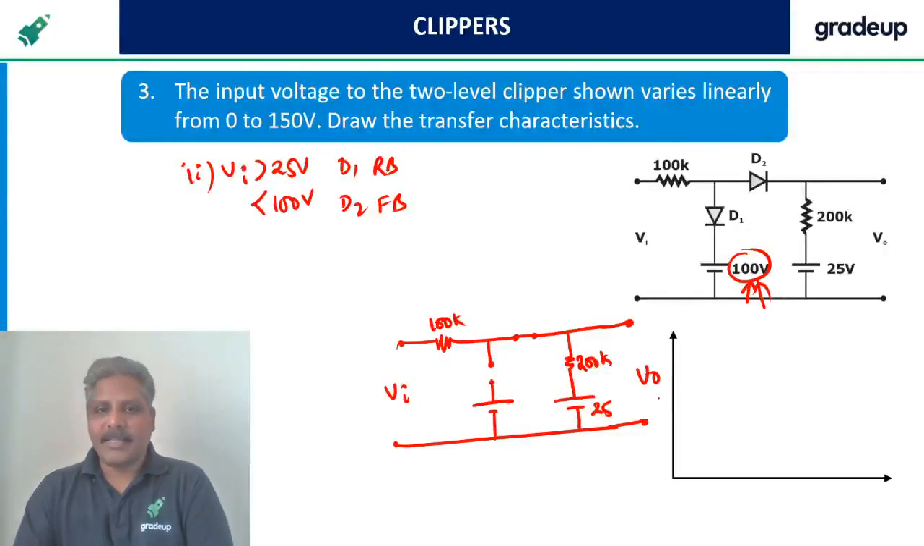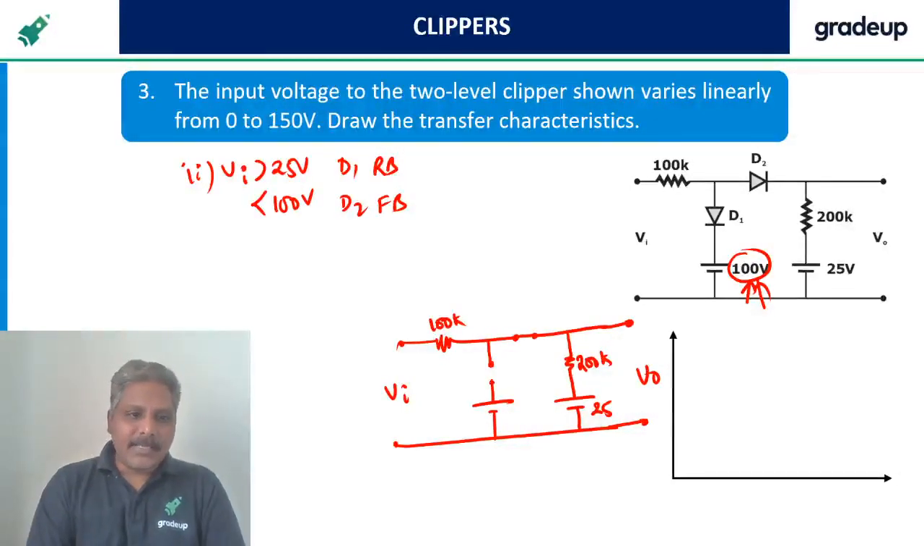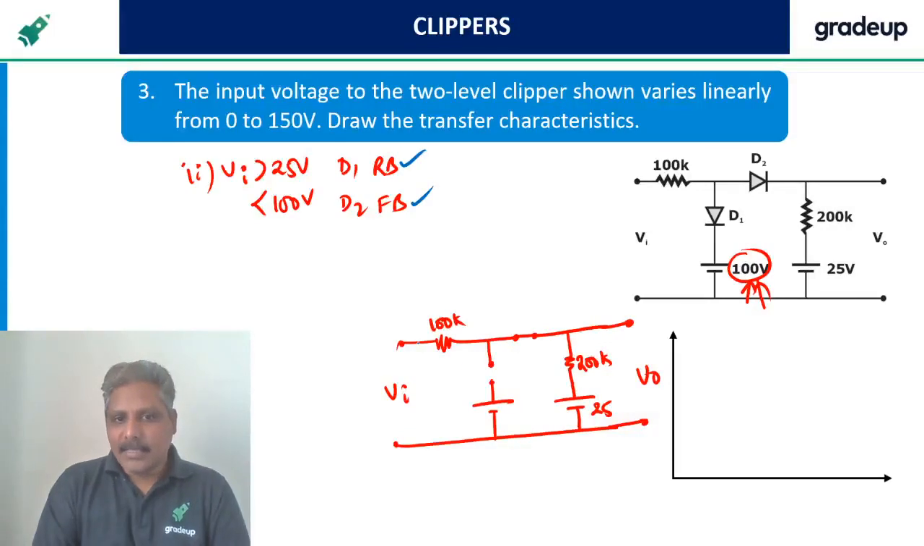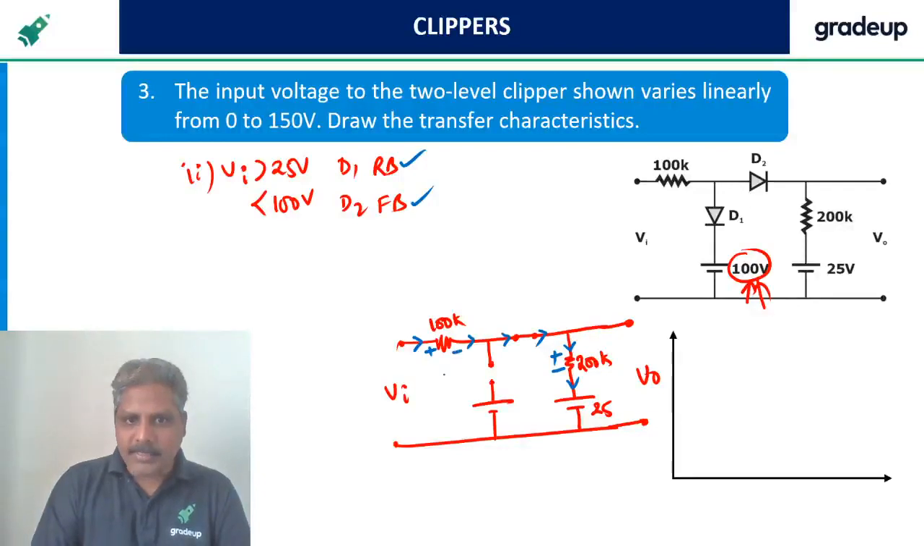Very good. Now, see guys, in this case, with forward bias and reverse bias, there is a current flowing like this, like this, like this. So there is a drop across this. There is a drop across this.